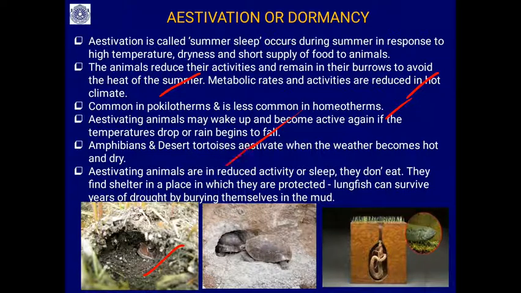Amphibians and the desert tortoise, this is the desert tortoise, estivate when the weather becomes hot and dry. Estivating animals have reduced activity or sleep. They don't eat. They find shelter in a place in which they are protected. The lungfish makes a hole in the mud and can survive for a year in drought conditions by burying itself in the mud. When the favorable season appears or when the pond fills with water, they come out from this summer sleep. This is the lungfish.